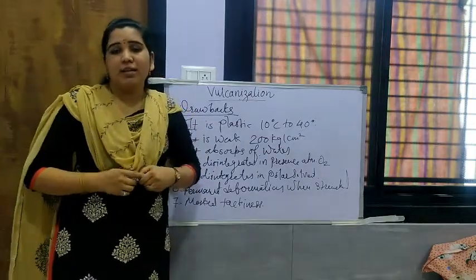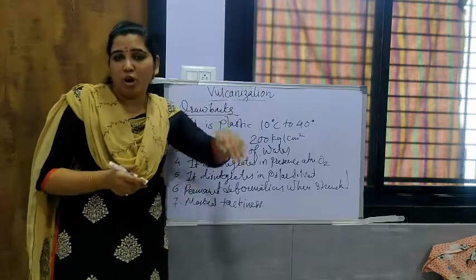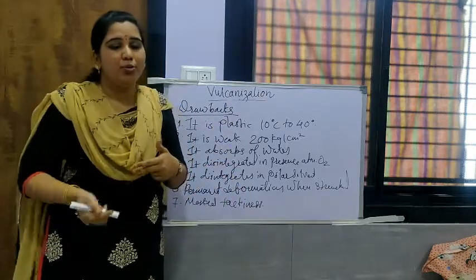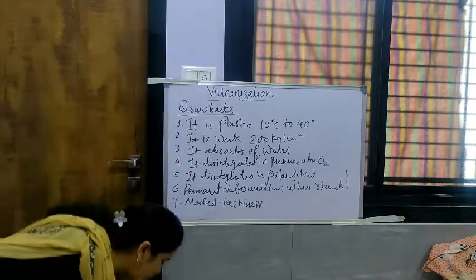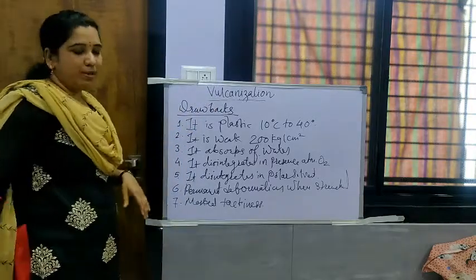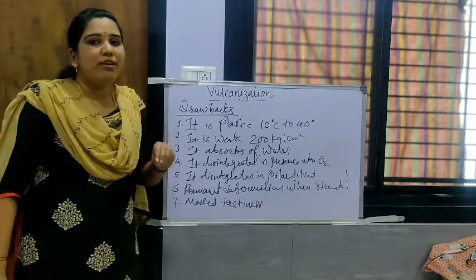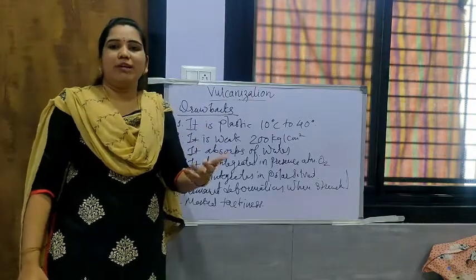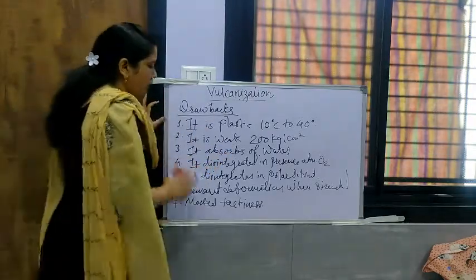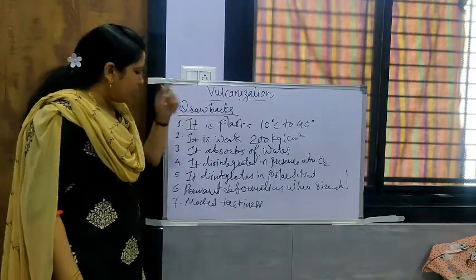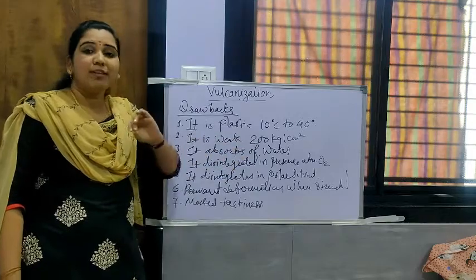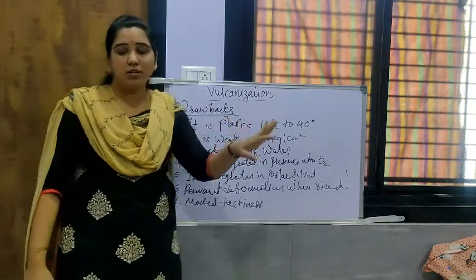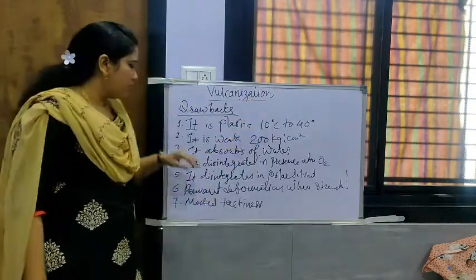These are all the drawbacks of raw rubber which are to be overcome. For that, the next process, the vulcanization of rubber, comes. Now we will see how chemically the process of vulcanization is carried out. These drawbacks, once again I repeat. First of all, it is plastic in nature, that is, it has a very small temperature range, 10 to 40 degrees Celsius.